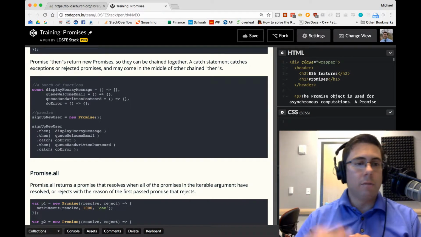So this whole block of thens and catches is going to run asynchronously. Anything immediately after this sign up new user call would be executed. The execution would continue.